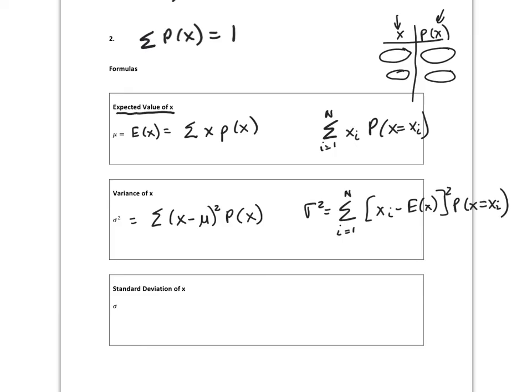The way you find the standard deviation of x will be to take the square root of the variance. And expected value can be interpreted several ways. It's the weighted average, the long run average or average return per dollar, fair value of a gamble, balance point for a probability histogram, and then we've already said the mean is the expected value.